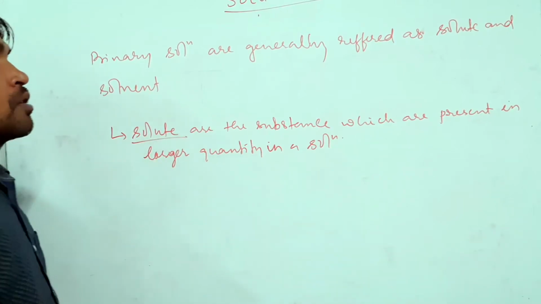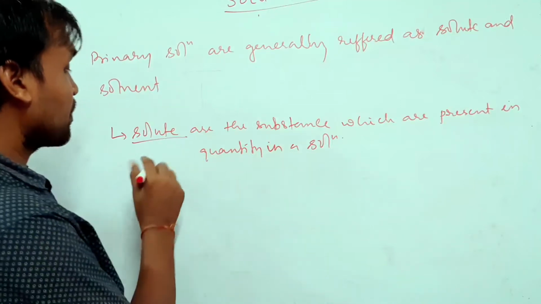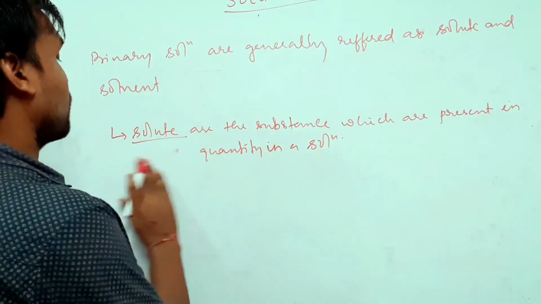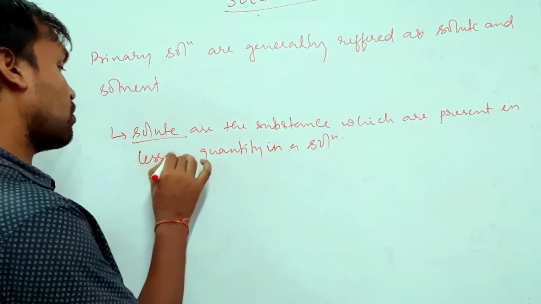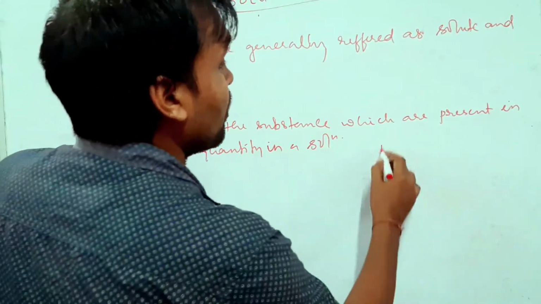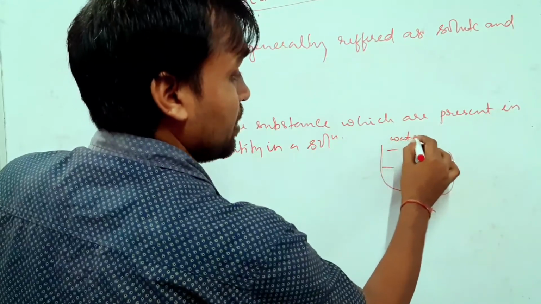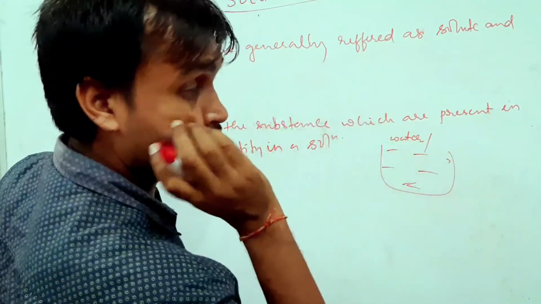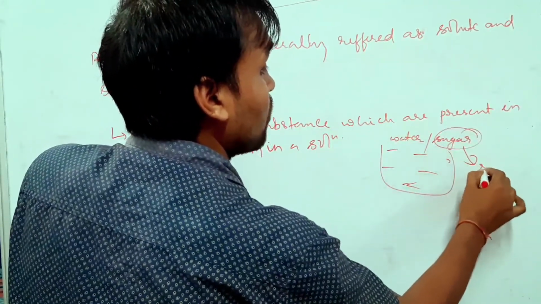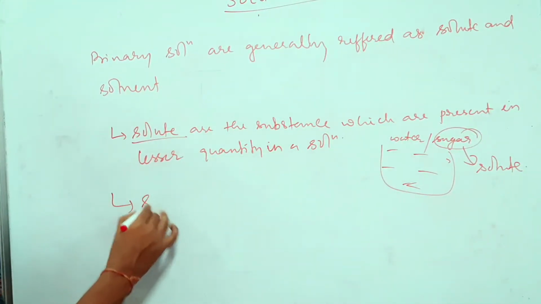So solutes are the substances which are present in small quantity, or lesser quantity. Lesser quantity is the most appropriate word. So it is present in a lesser quantity in a solution, like a sugar and water solution. Water is present in larger quantity, whereas sugar is present in small quantity. So here sugar will be called the solute.